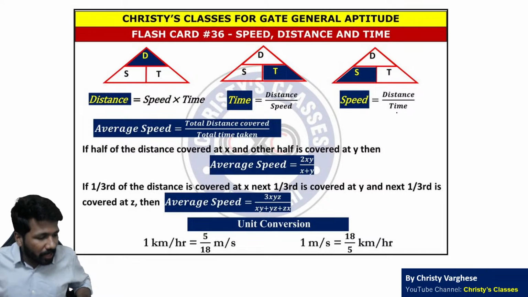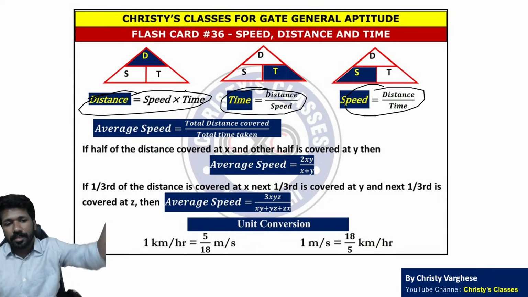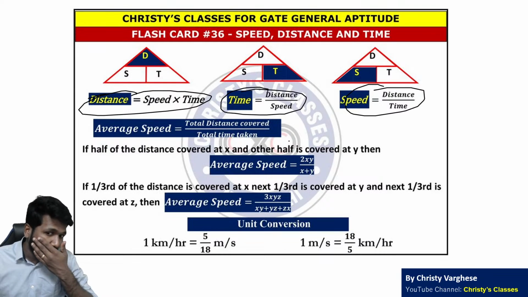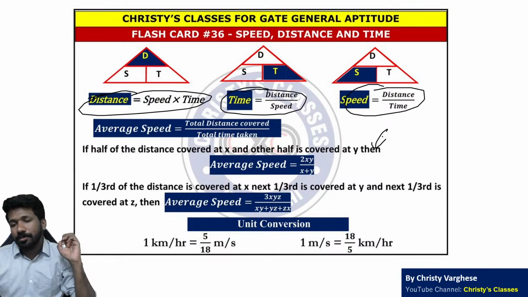Now next chapter है speed distance time. Speed distance time का basic formula, speed is equal to distance by time और उसका variation, time and distance का variations clear होना चाहिए. Average speed कैसा find करना है? That is a common mistake that many people make. In GATE exam multiple times questions were asked on this.